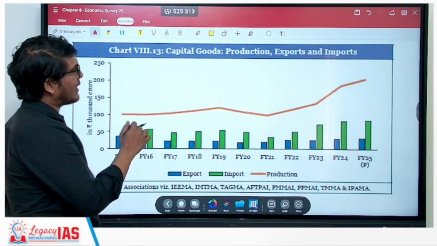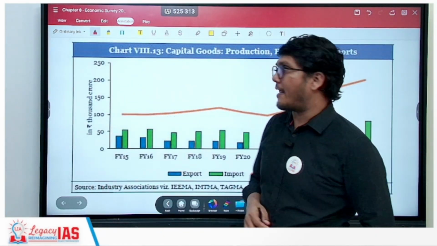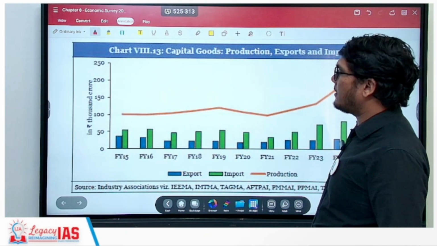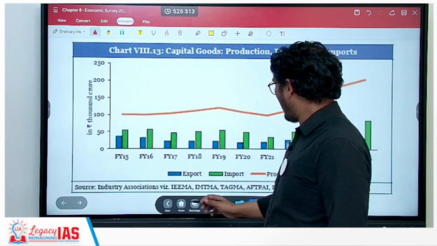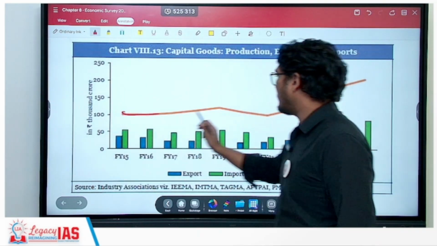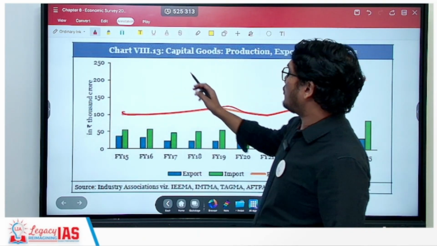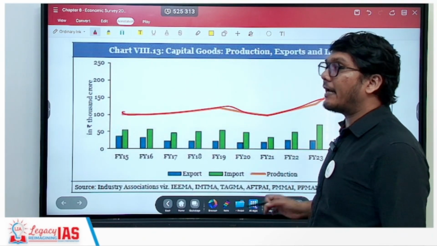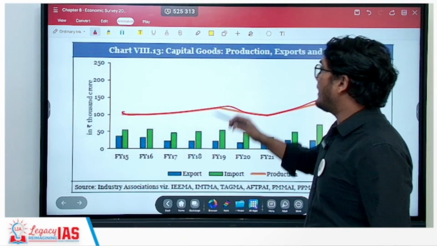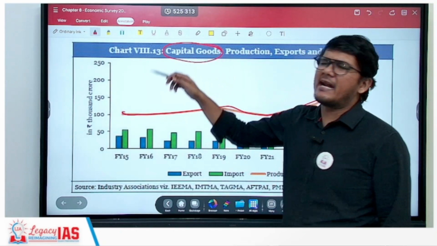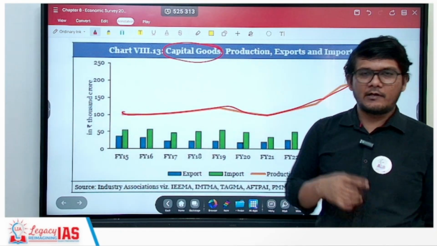If you talk about the capital goods, the production, export and imports. This is your production, and then you are talking about the export and import. Because it is capital goods, there are n number of capital goods, right?